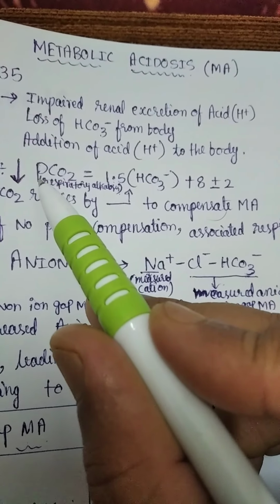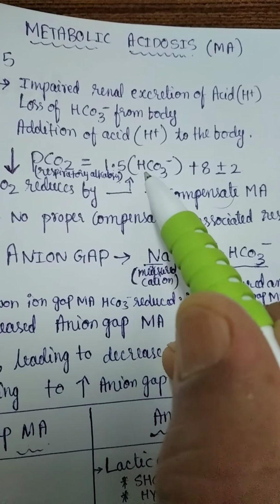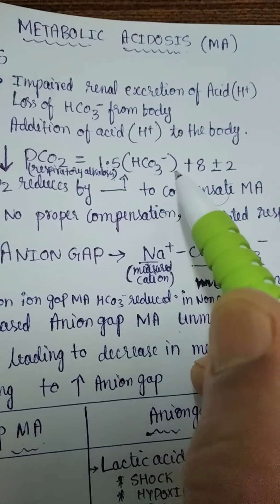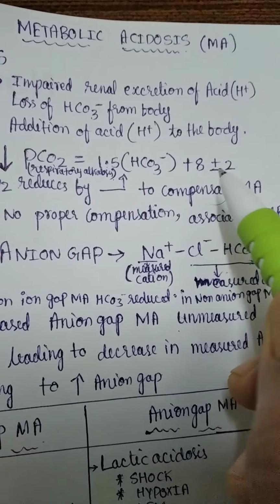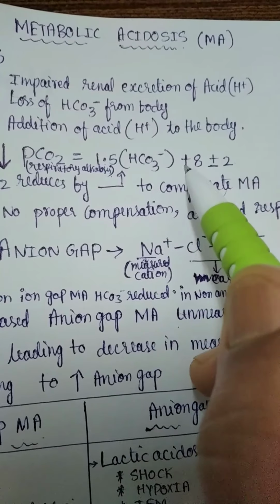How much the decrease will be is calculated by this formula: 1.5 times HCO3 plus 8, plus or minus 2, that is, 1.5 times bicarbonate plus 8, around 10.